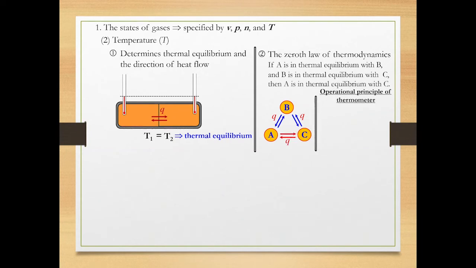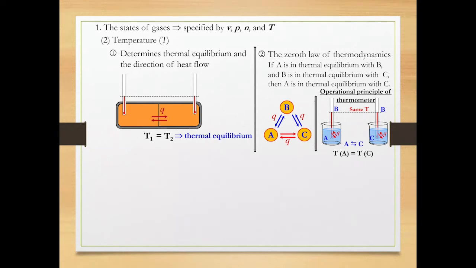It provides the operational principle of a thermometer. Here are solution A and solution C. Thermometer B is placed in solution A until both solution and thermometer are in thermal equilibrium, which is indicated by persisting constant height of the red liquid inside thermometer B. Now, the same thermometer is placed in solution C. If the red liquid inside thermometer B remains the same height as the one at the previous step, then we can say that both solution A and solution C are in thermal equilibrium.